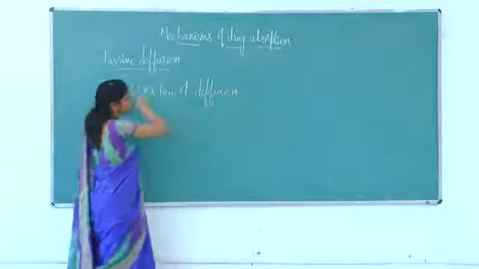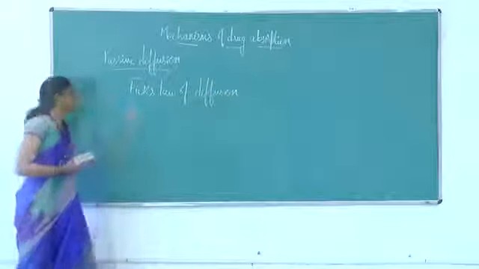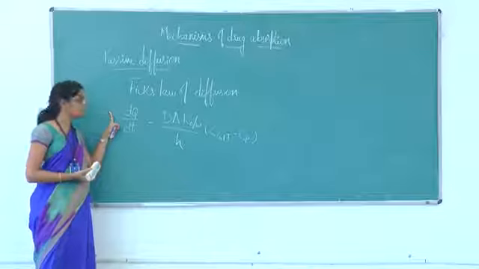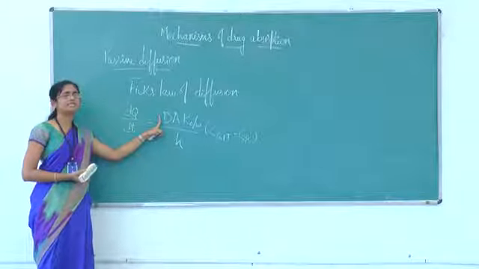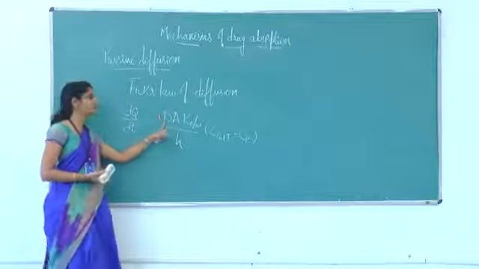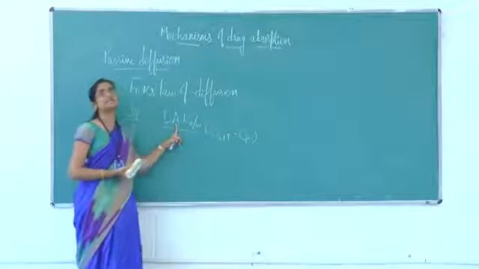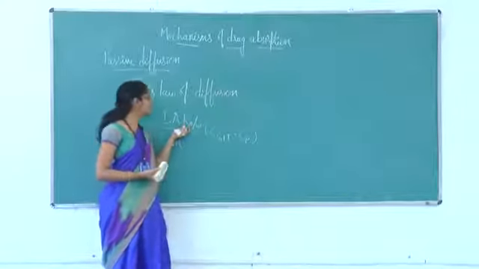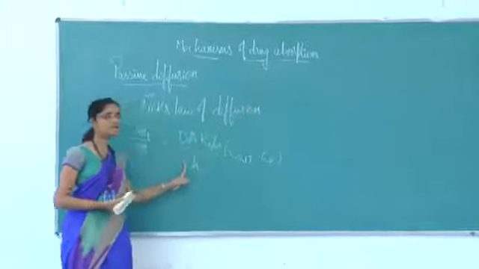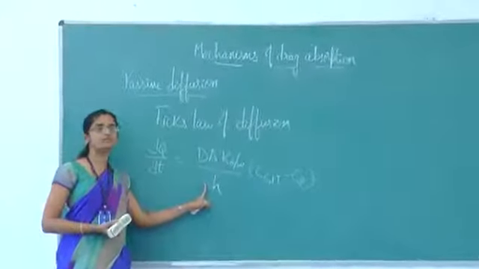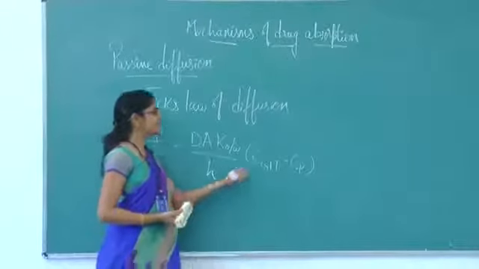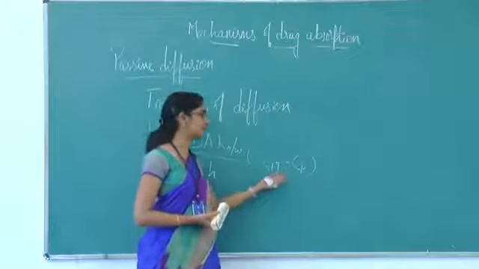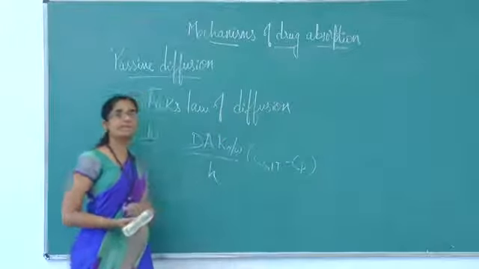Fick's first law of diffusion gives the equation, where dQ/dt is the rate of diffusion of the drug through the membrane, capital D is the diffusion coefficient of the drug, capital A is the surface area through which the drug diffusion occurs, K is the lipid water partition coefficient of the drug, h is the thickness of the membrane through which diffusion occurs, C_GIT is the concentration of drug in the GIT, and C_p is the concentration of the drug in plasma.